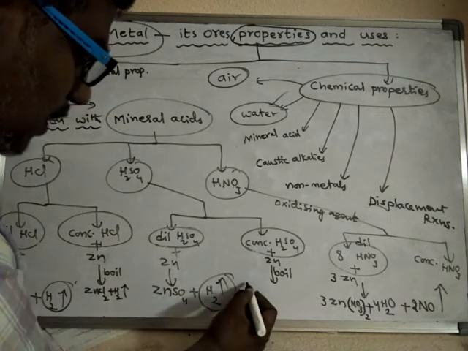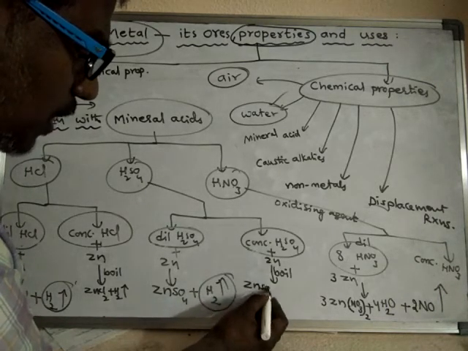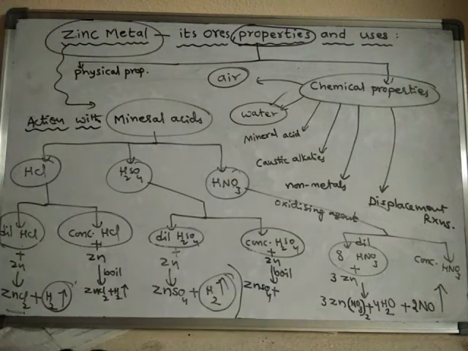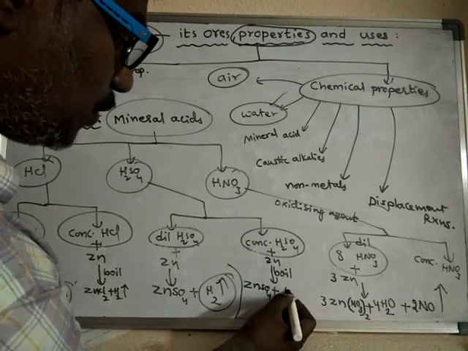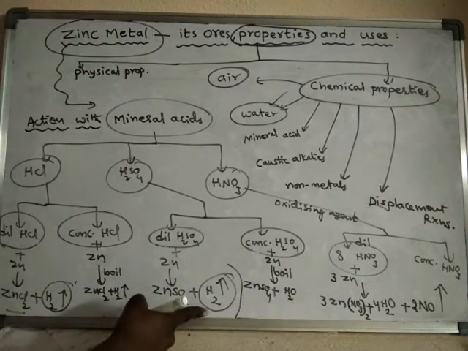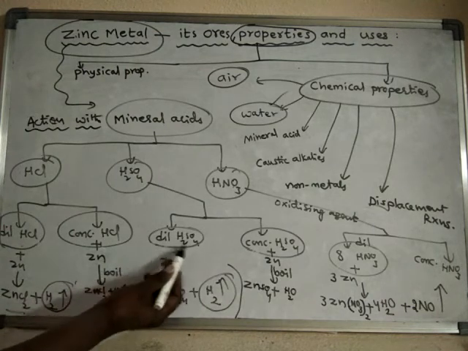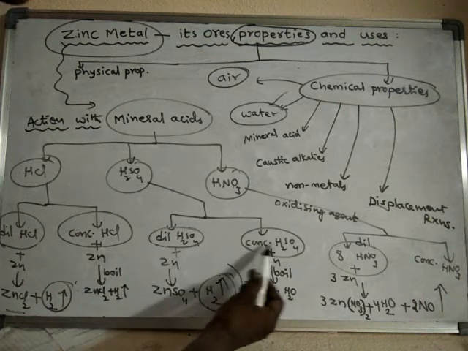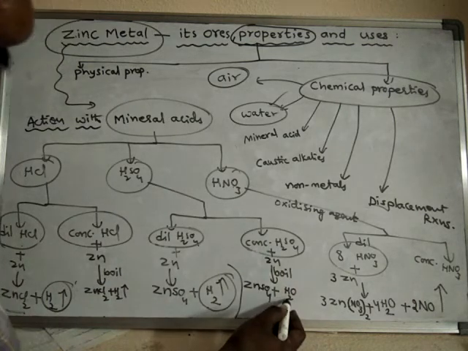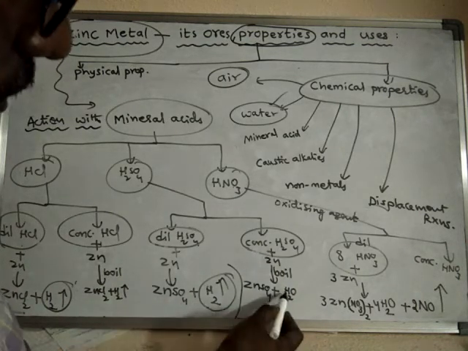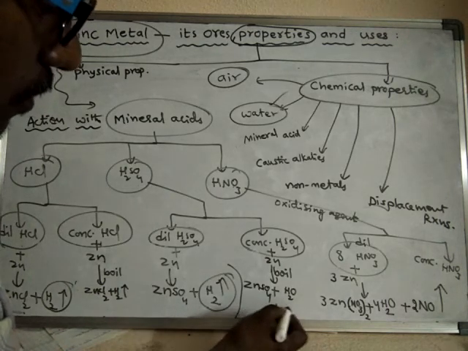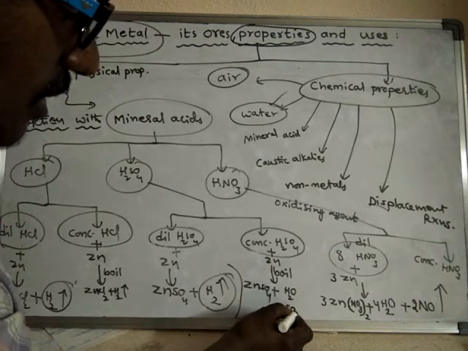And what happens? Here zinc sulfate is formed. Okay, remember, zinc sulfate is formed. Along with the zinc sulfate, water is formed. With dilute sulfuric acid, hydrogen gas is liberated. But with concentrated sulfuric acid, instead of hydrogen, the hydrogen is oxidized to water, and along with this, sulfur dioxide gas is liberated.